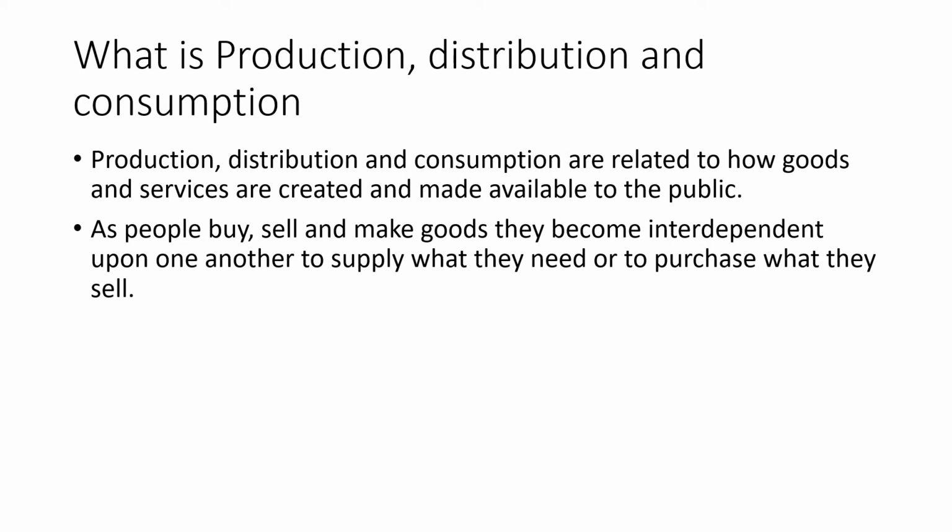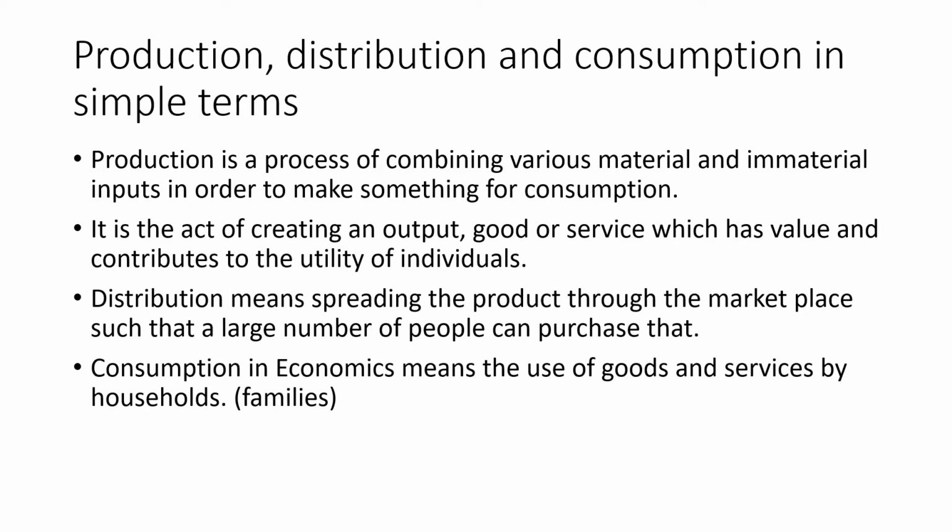So when we talk about production, distribution and consumption, let's find out what it is. Production, distribution and consumption are related to how goods and services are created and made available to the public. As people buy, sell and make goods, they become interdependent upon one another to supply what they need or to purchase what they sell.